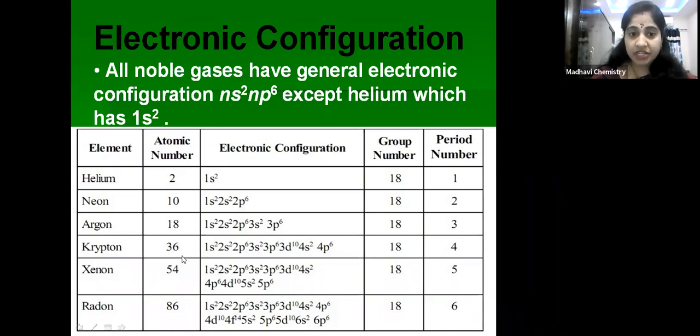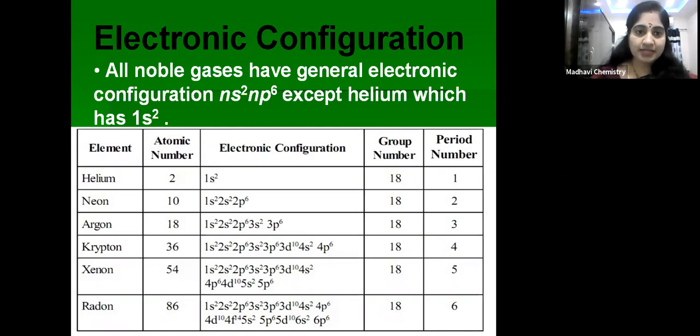If you add 18 to the fourth element, you will get the fifth element's atomic number. If you add 32 to xenon, that is 54 plus 32, you will get 86. Like that, the atomic number of the remaining elements of the group can be calculated.